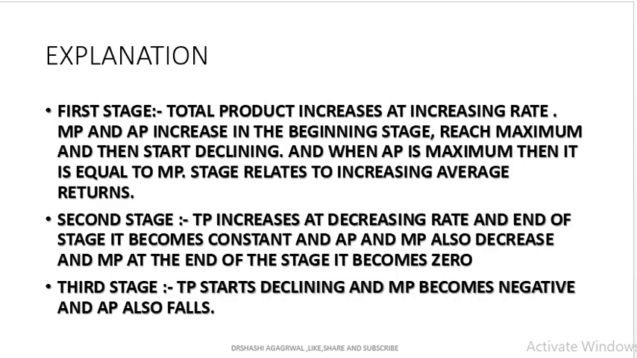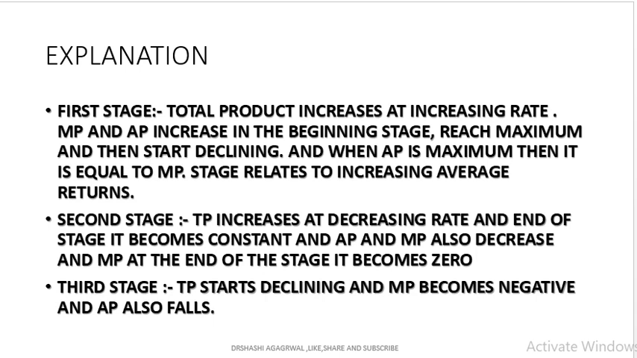First stage: total product increases at an increasing rate. Marginal product and average product increase in the beginning stage, reach the maximum, then start declining, because the marginal product becomes 5, then it goes to 4 in the first stage. When average product is maximum, it is equal to the marginal product. This stage relates to the increasing average return.